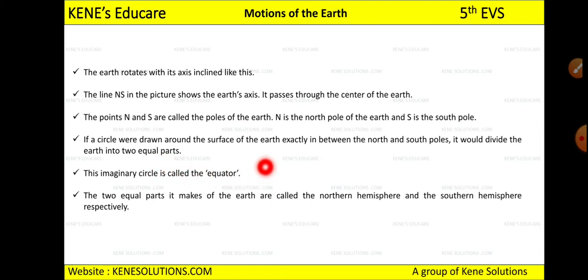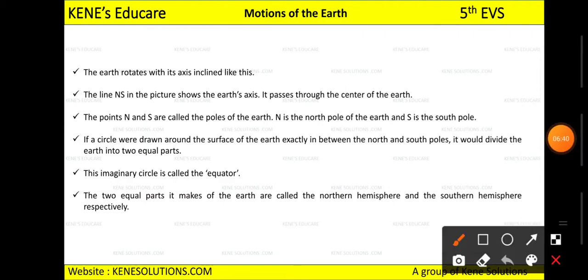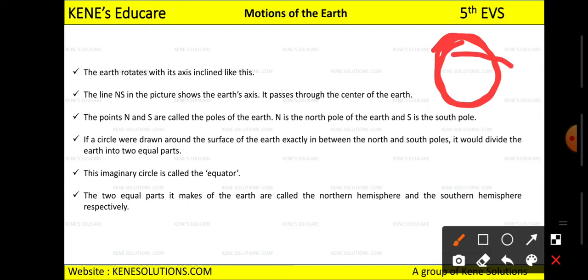Now what does this sentence mean is, suppose this is the circle of the earth, and if you draw a circle around the surface of the earth, this is the surface of the earth, now you draw a circle around the surface. You can draw the circle here also or backside of it.